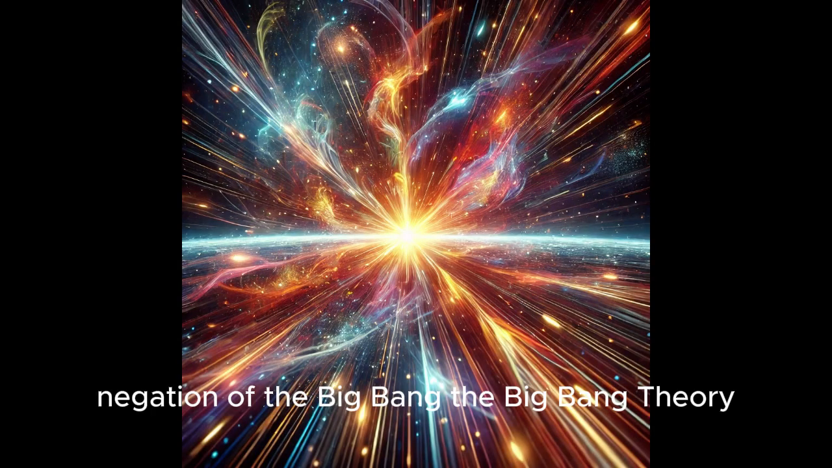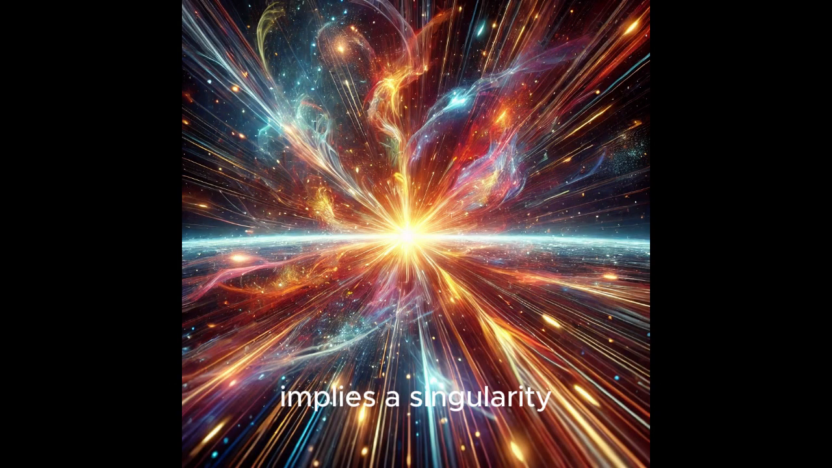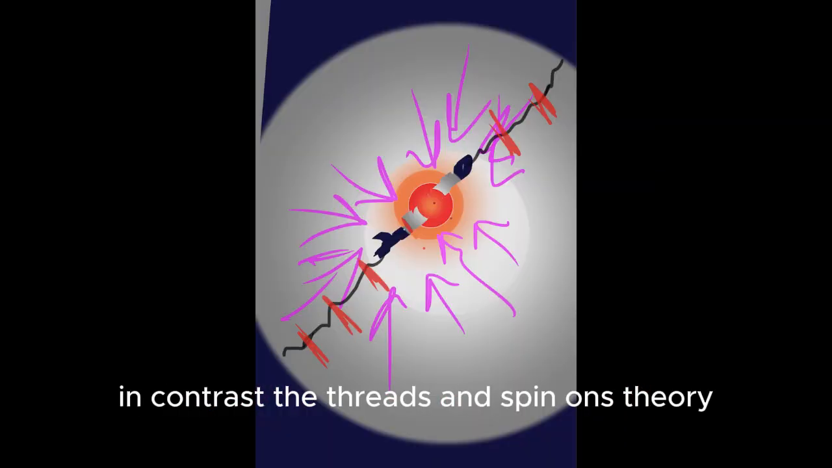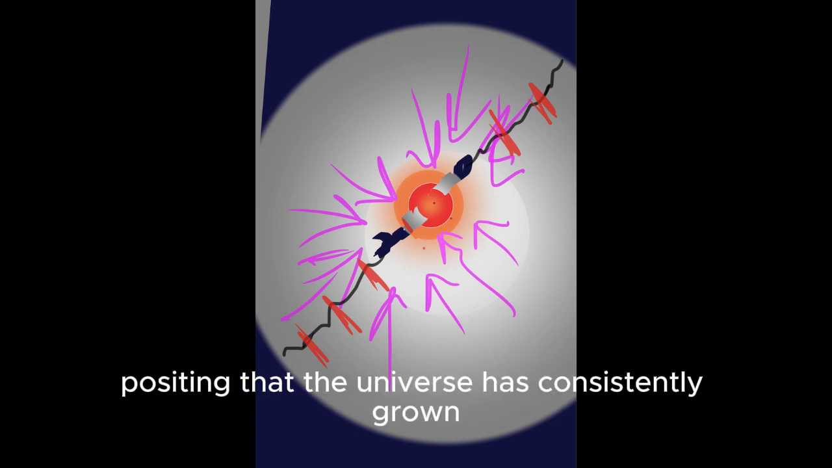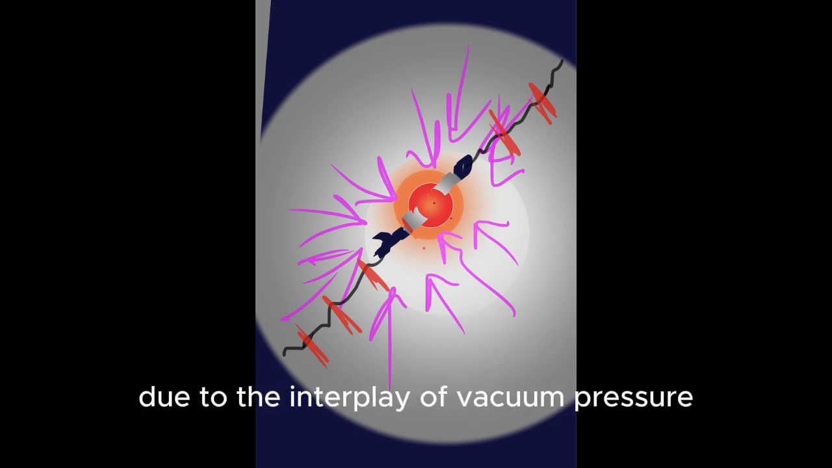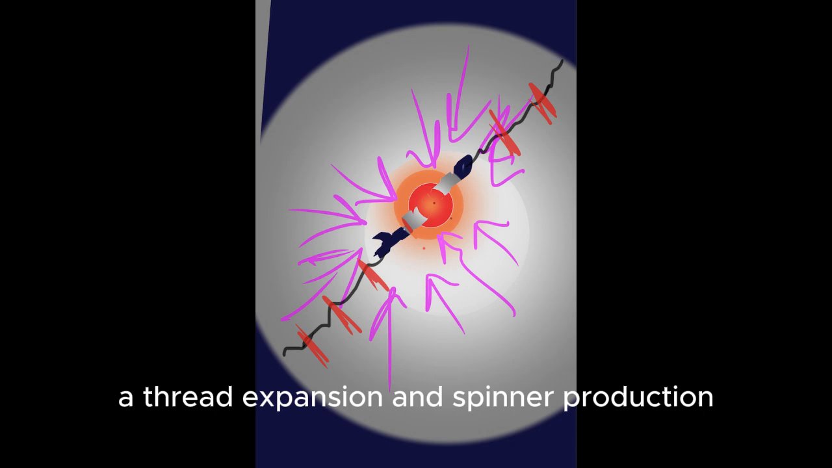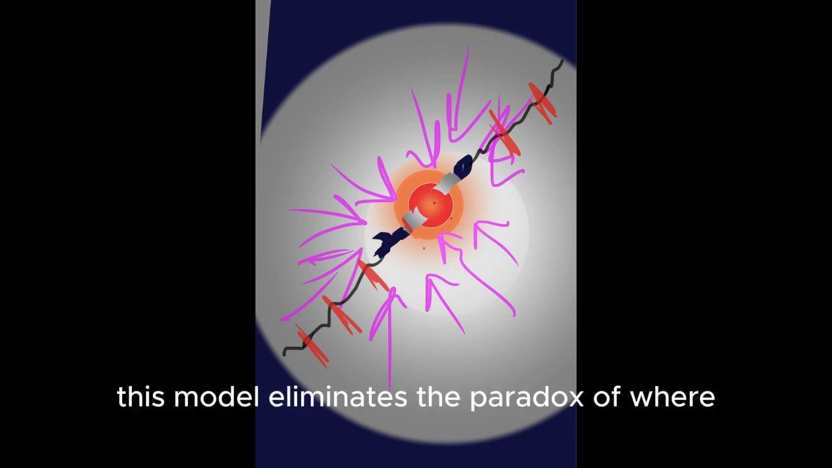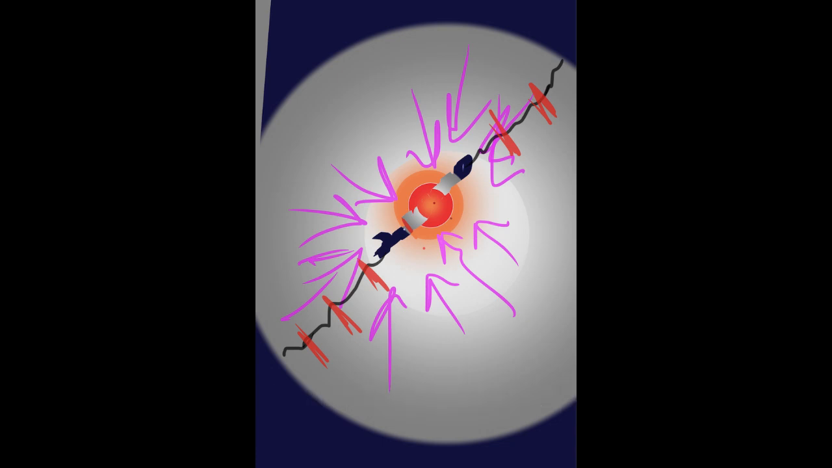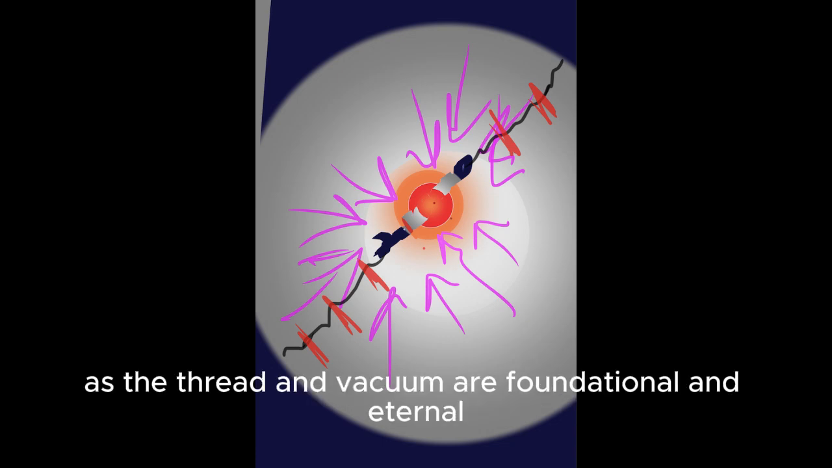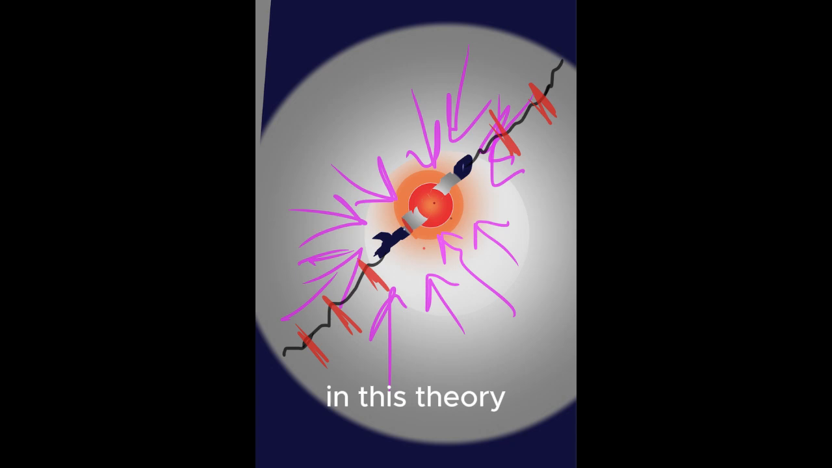Negation of the Big Bang. The Big Bang theory implies a singularity that exploded to create the universe. In contrast, the Threads and Spinons theory negates the idea of a singularity, positing that the universe has consistently grown due to the interplay of vacuum pressure, thread expansion, and spinor production. This model eliminates the paradox of where and what existed before the Big Bang, as the thread and vacuum are foundational and eternal in this theory.